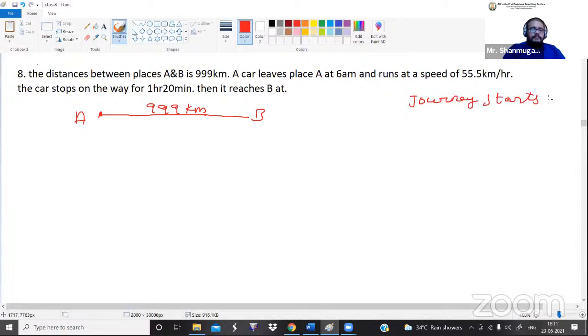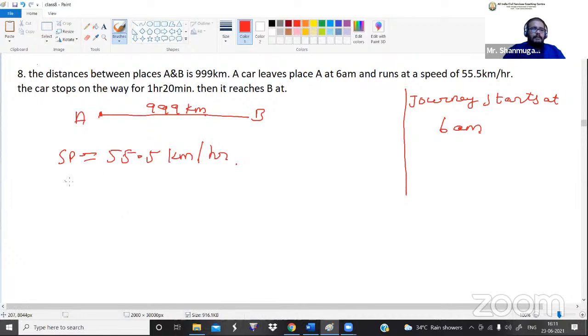Journey starts at 6 a.m. Okay, so the journey starts at 6 a.m. Now the car runs at a speed of 55.5 kilometers. So the speed of the car is 55.5 kilometers per hour. Okay, the car stops on the way for 1 hour 20 minutes.